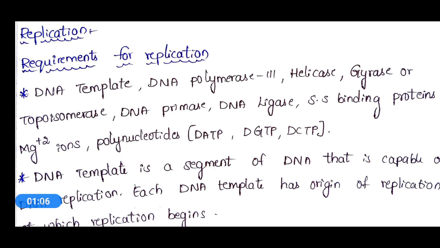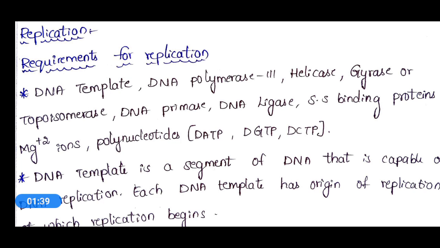Let's start the topic replication. Firstly, for the replication process we need a few important requirements. Requirements for replication: a DNA template, which is provided by the parent DNA. One of the DNA strands present in the parent DNA will act as the DNA template.